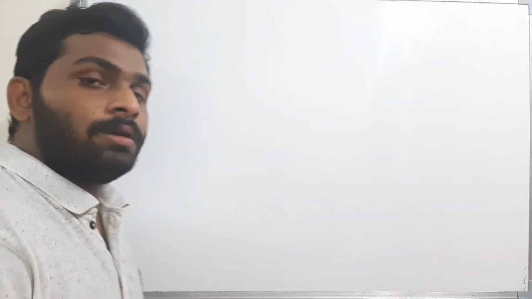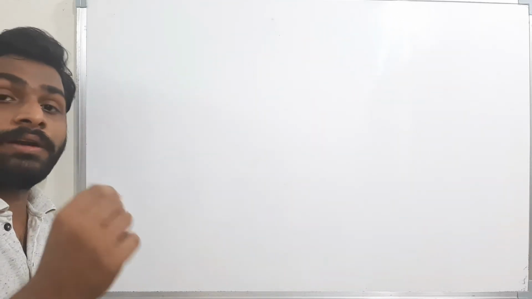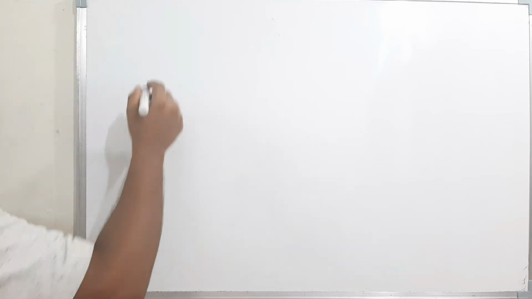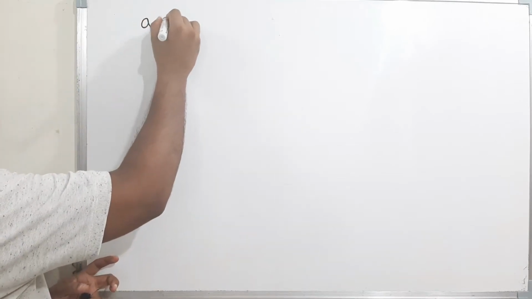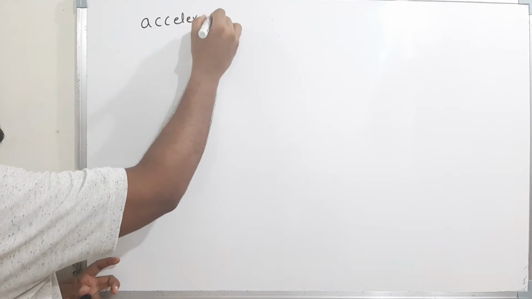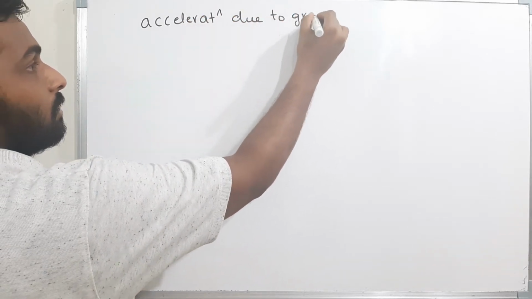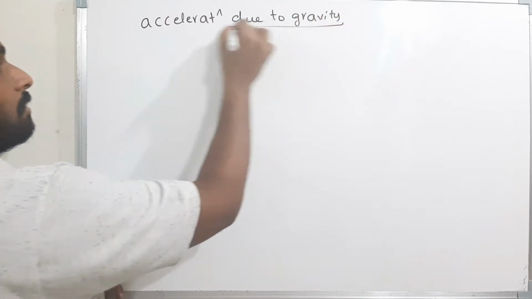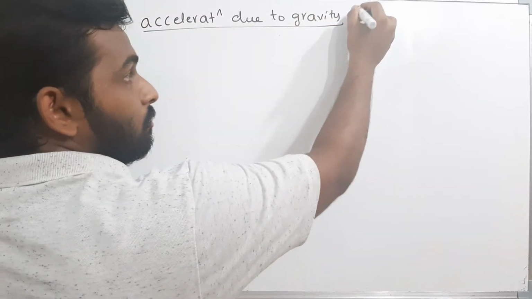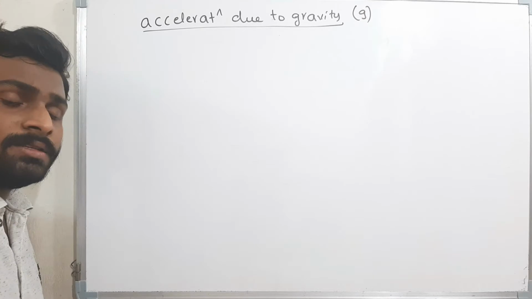Before knowing about these concepts, we should know what is acceleration due to gravity. Everyone knows this, you already know about acceleration due to gravity. What is acceleration due to gravity? It is given by the symbol g.